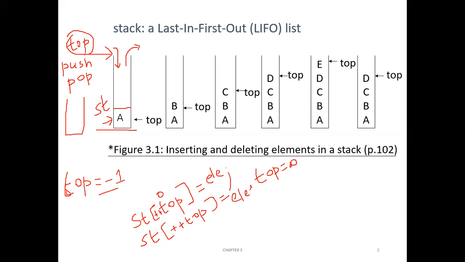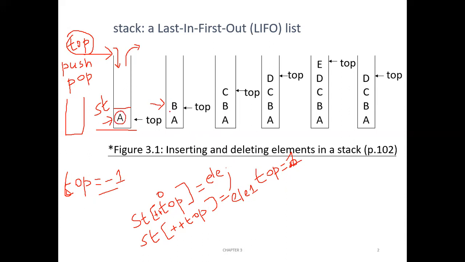Now top will become 1, so the stack contains two elements and stack top is pointing to this element, okay, right? Whenever you perform pop, the topmost element will be removed from the stack. You can see this stack.